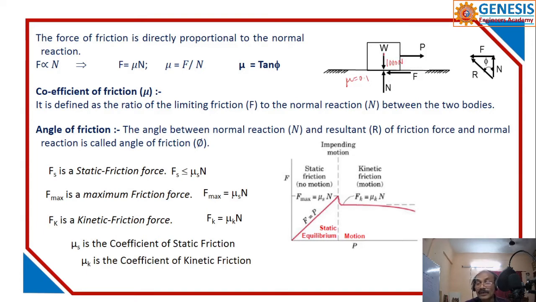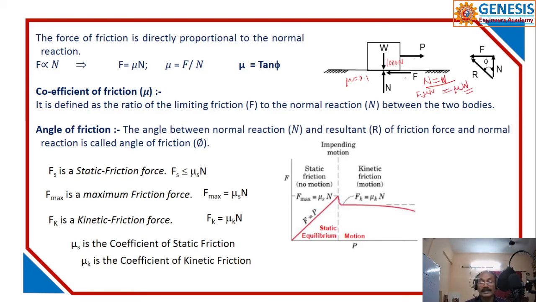You understand my point? So by resolving these forces, N is equal to W. If the system is to be in equilibrium, N minus W is equal to 0. Got my point? From that, N is equal to W. Because of this, a frictional force is introduced. So this F is equal to mu N, that is also equal to mu W.